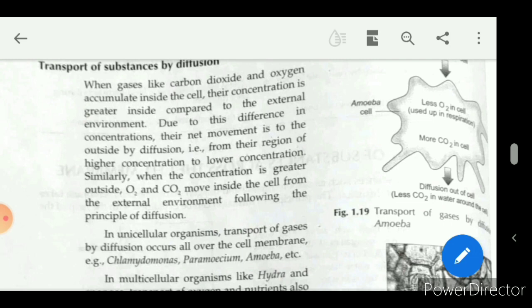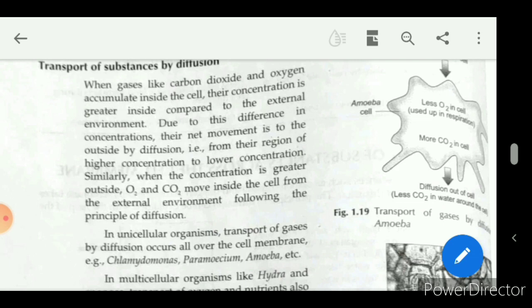Here we see that the concentration inside is greater than outside. Similarly, when the concentration is greater outside, oxygen and carbon dioxide move inside the cell from the external environment following the principles of diffusion.